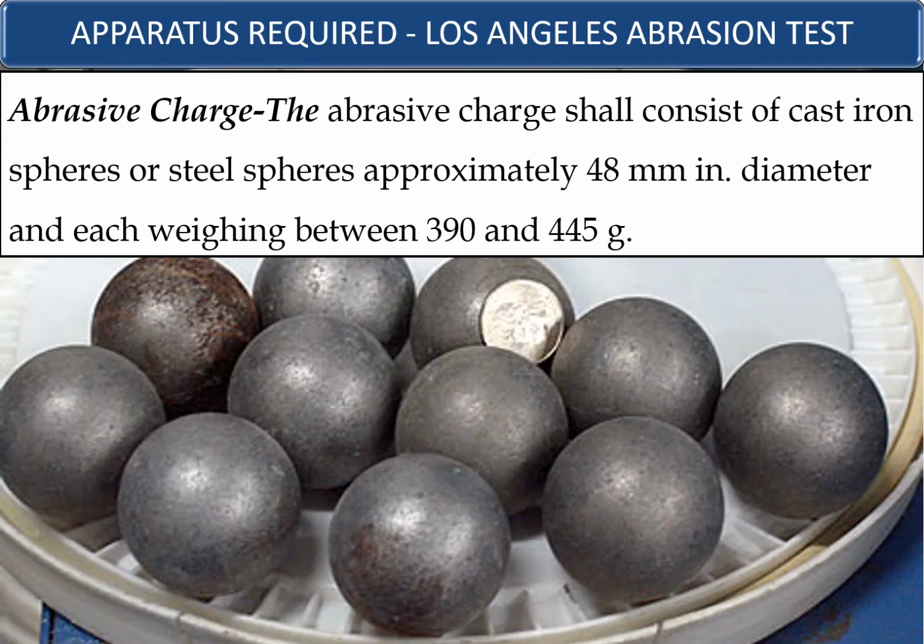Abrasive charges. The abrasive charges shall consist of cast iron spheres or steel spheres approximately 48 millimeters in diameter and each weighing between 390 to 440 grams.